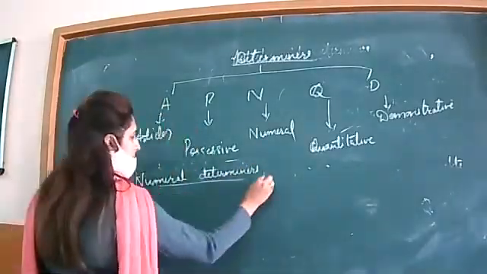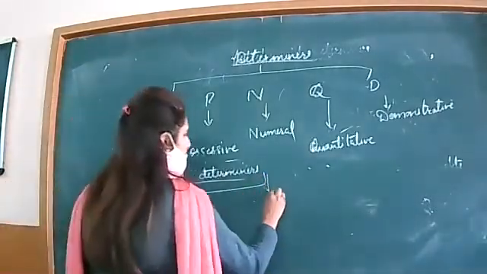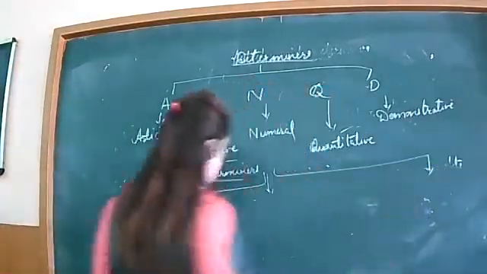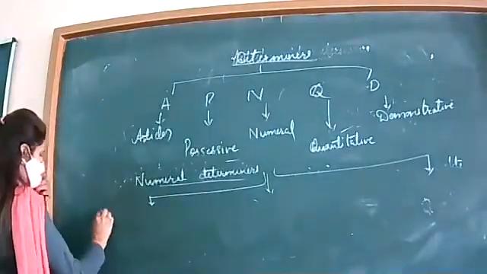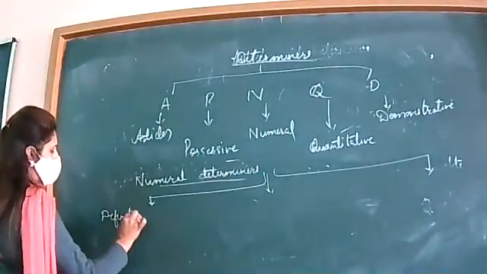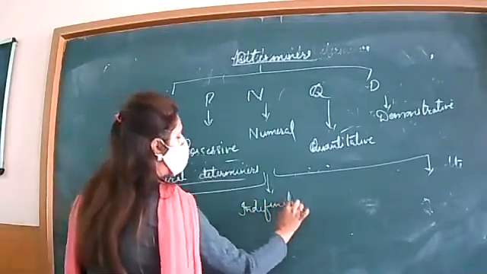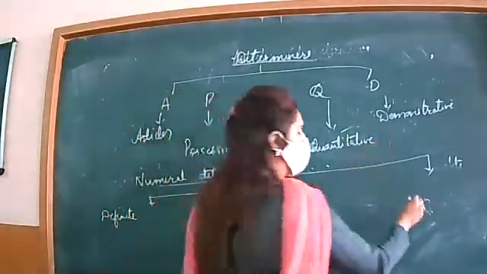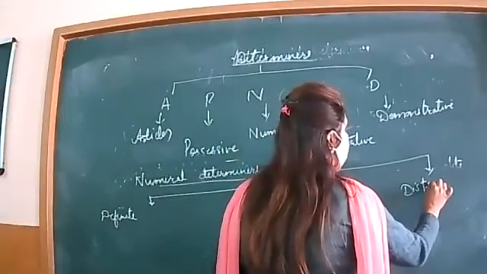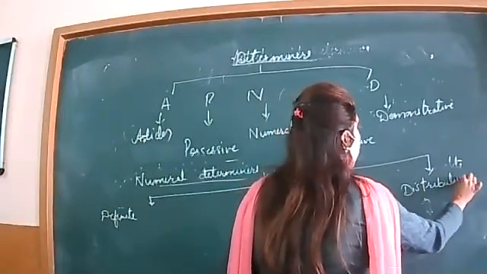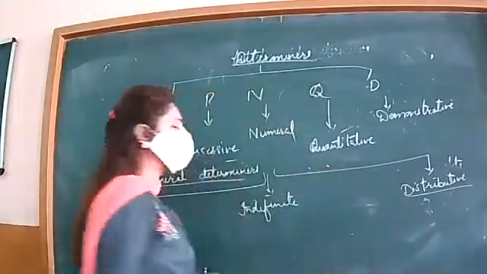Again here the different categories are there. For example, definite, indefinite and distributive. You know all, but here I am just making you revise the different categories they are having.